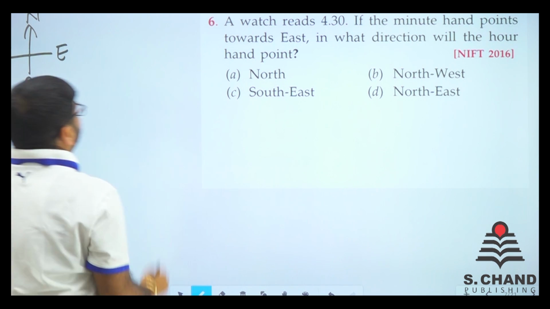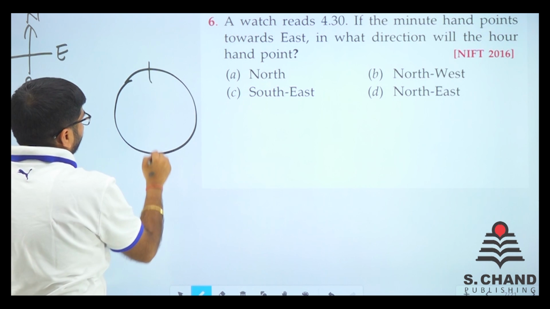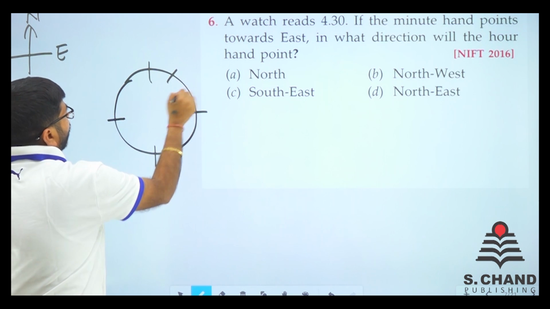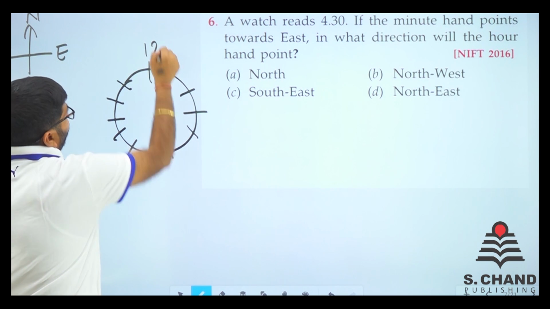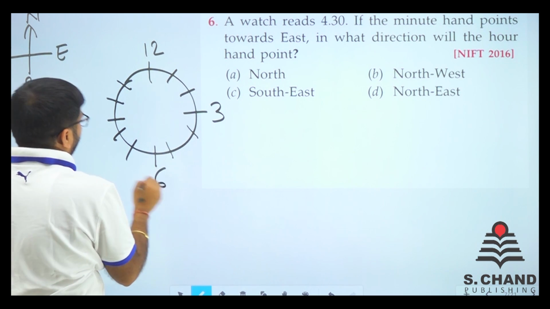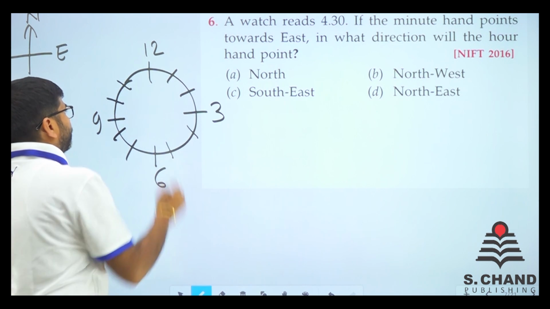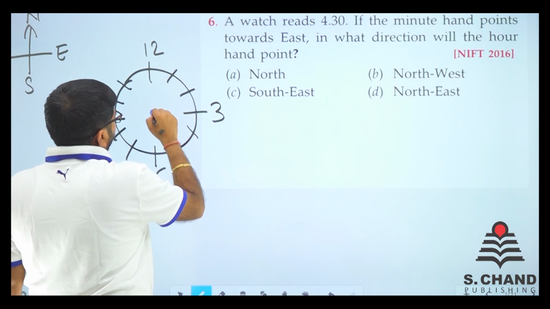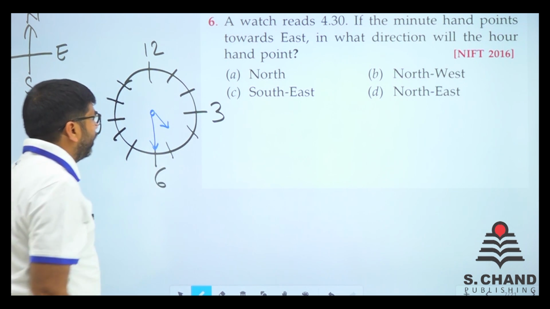Now the watch reads 4:30. Say for example, this is the watch. Here it is 12, here it is 3, then 6, then 9, right? Now it says 4:30. So this is 4:30, right?